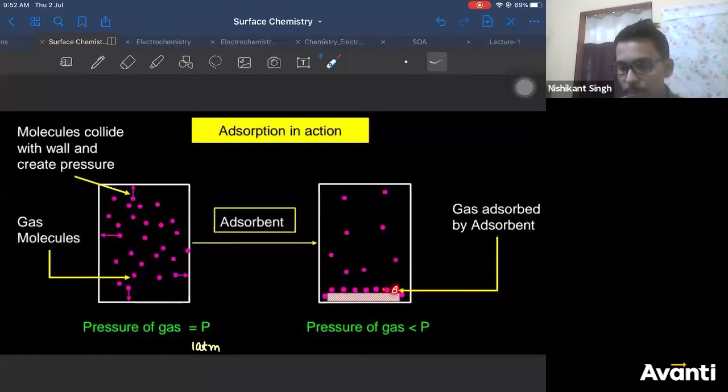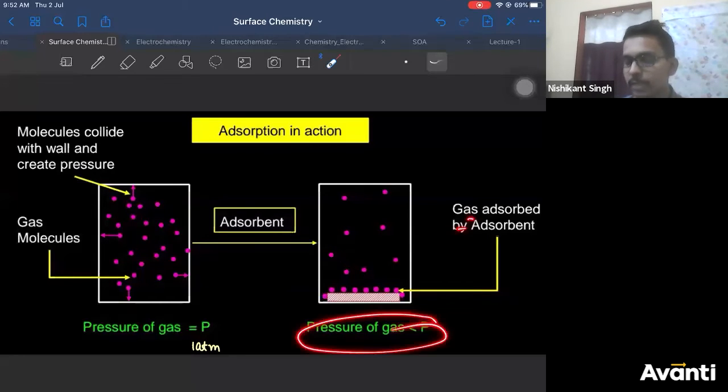When they are adsorbed, they are not free to move, so they will not exert pressure on the walls. If they do not exert pressure on the walls, the number of molecules which can exert pressure on the walls is less. Therefore, the pressure of the gas will decrease.